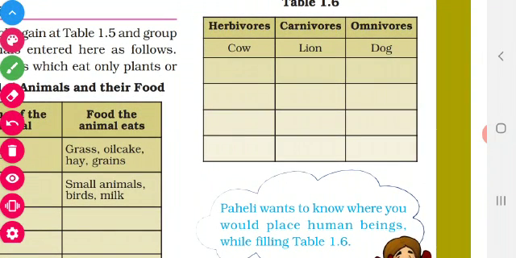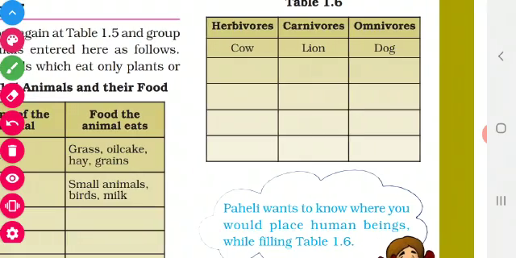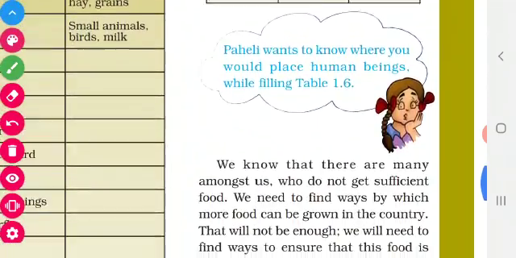So we are not carnivores. Can we come under herbivores? Do we eat only rice? No, we are eating the flesh of other animals also, isn't it? If we are vegetarian, we come under herbivore. If we are non-vegetarian, we come under omnivore. Okay? Have you understood, children?